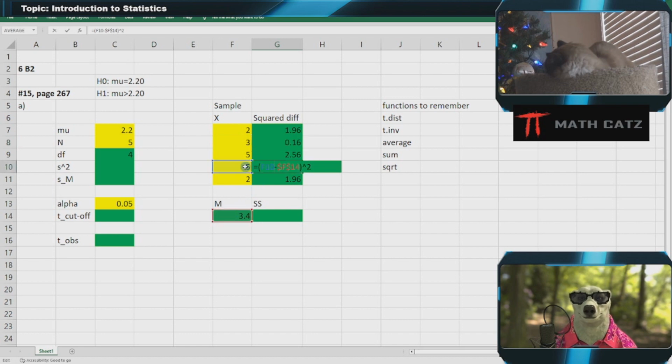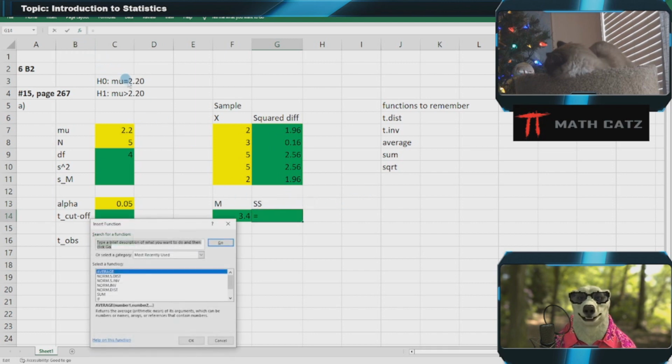Check over here, blue one moves with me, uses the appropriate raw score, but the red one is always the mean. Okay. Then we're simply going to do the sum of the squares, sum of the square differences here. So for that, we're going to look for a function, and it's going to be called the sum function. I happen to see it there, right there, adds all the numbers. That's exactly what we're looking for.